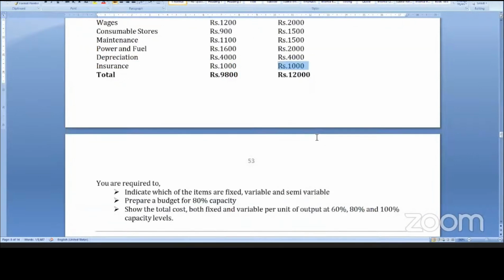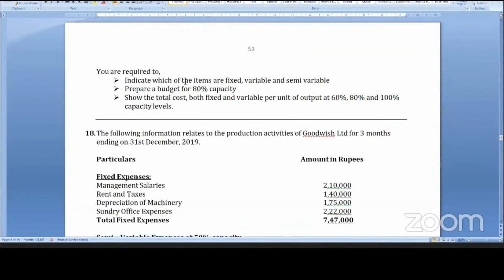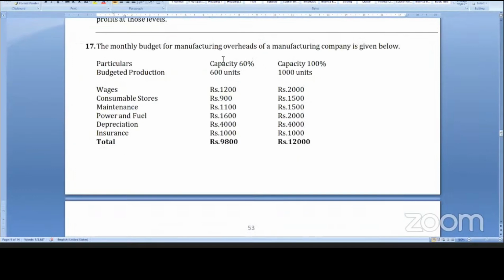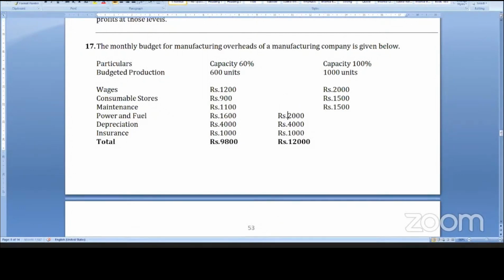Now the question is, you are required to indicate which of the items are fixed, variable and semi-variable. Prepare a budget for 80% capacity. How will you prepare a budget for 80% capacity, students? 80% capacity means how many units? 800 units.